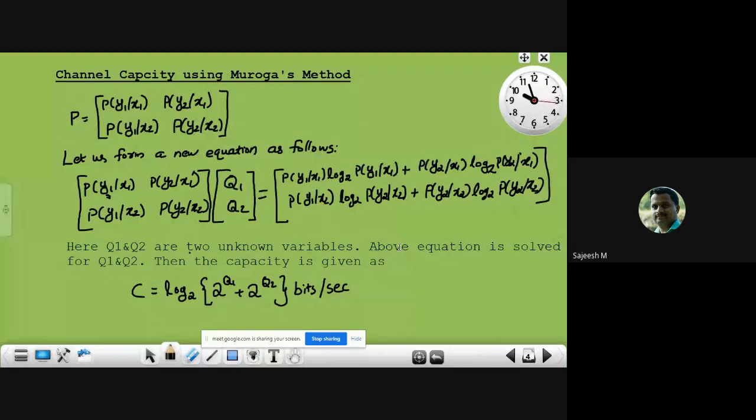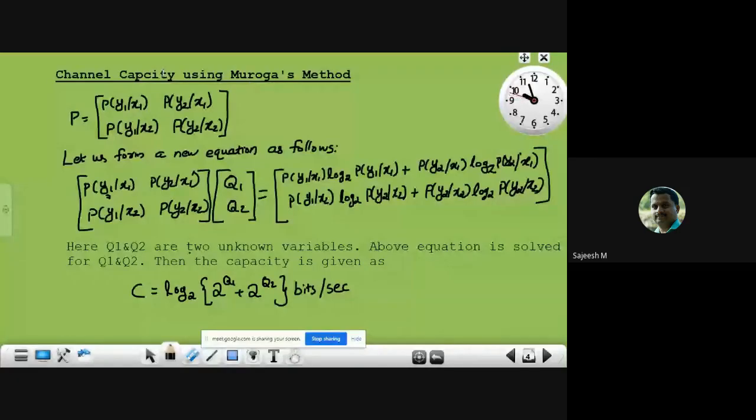The channel capacity will be the maximum value of that mutual information. And here we are going to discuss another method for finding the channel capacity, which is termed as Muroga's method.